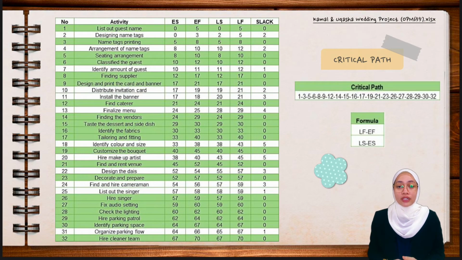As you can see, for the Kamal and Uqasha wedding project, we have listed out all the activities and calculated ES, EF, LS and LF. To get the amount of slack, the formula is LF minus EF, or LS minus ES. The lowest amount of slack that we get is 0, and it shows the activity is perfectly completed. As you can see, our critical path is the activities that we have highlighted in green. That's all from me, so I will pass to the next presenter, Hayanie Asilah.